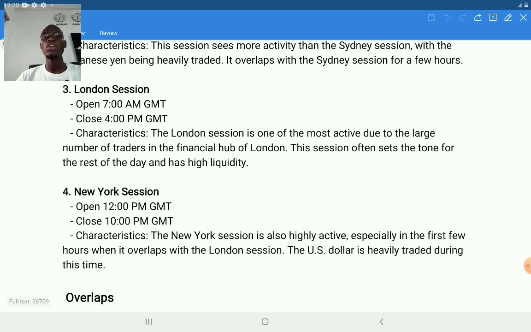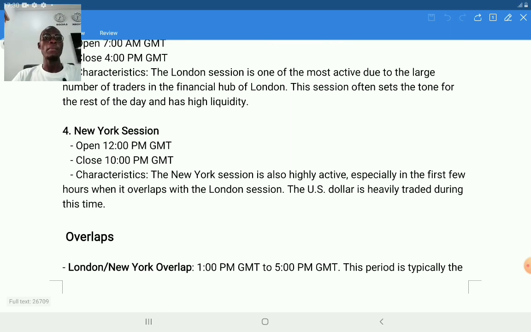It is one of the largest markets in the forex market, and there is high volatility in the market, simply because it's one of the largest markets and there are a lot of participants during this market session. Many traders are active during this session, making it very volatile. The market opens by 12 p.m. GMT and closes by 10 p.m. GMT. Converted to Nigerian time, it opens at 1 p.m. GMT plus 1 and closes by 11 p.m. GMT plus 1.